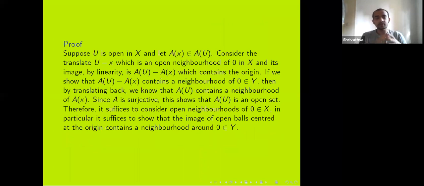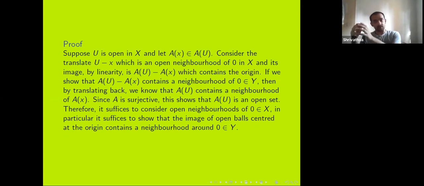Okay, so how do we go about the proof? We want to show that A is an open map, which means that if you take an open set, then the image should be an open set. Now let us say U is open, and we take an A of x inside A of U. I translate U by x, and by linearity, A of x will be translated by A of x. Now U minus x is going to be a neighborhood of 0.